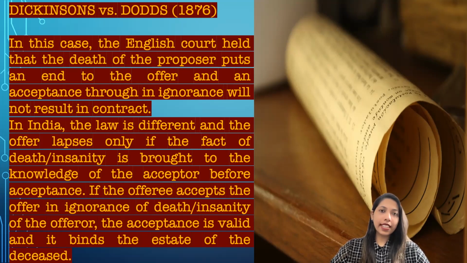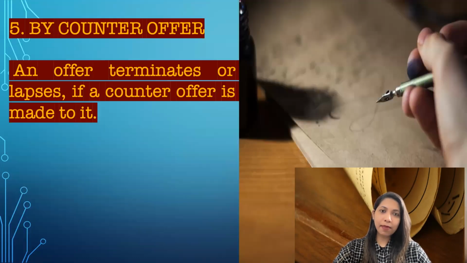In English law, the death or insanity will put an end to the particular offer, and there will be no contract. But in India, if the fact of the death or insanity is brought to the knowledge of the acceptor before the acceptance, then only there will be an end to the offer. And if the offeree accepts the offer in ignorance of the death or insanity of the offerer, the acceptance is still valid and it binds the estate of the deceased. So this is a very important case law falling under this particular concept.